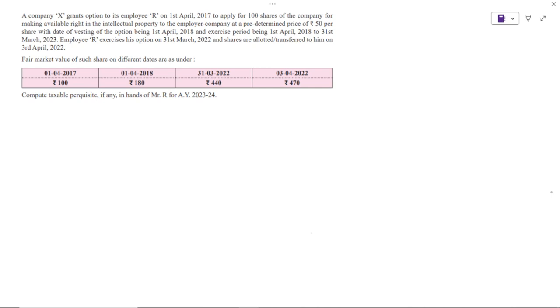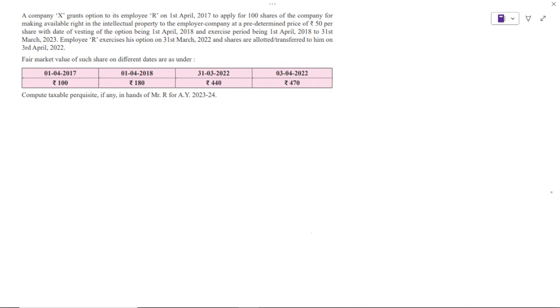Now, the fair market value of such shares on different dates is as under. On 1st April 2017, 100 rupees. Is it useful? No. Cancel. 1st April 2018, 180. Useful?